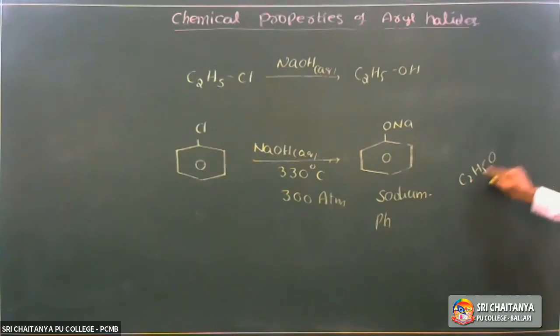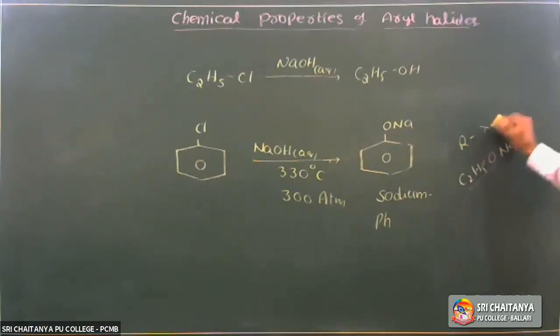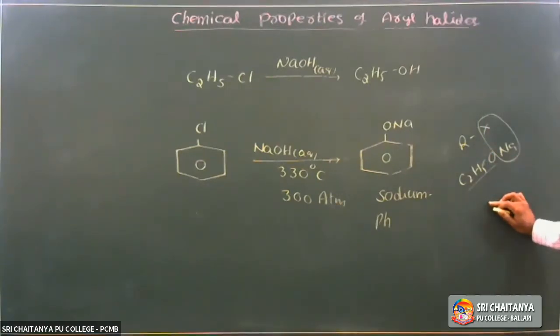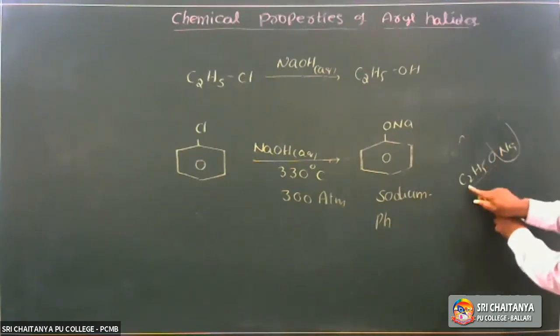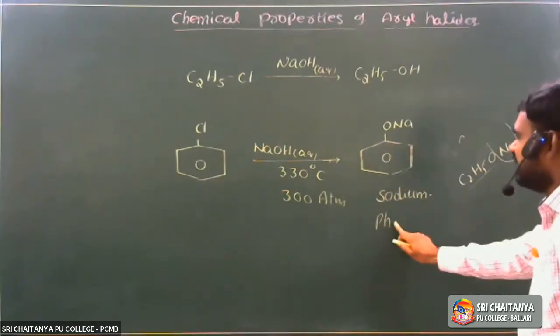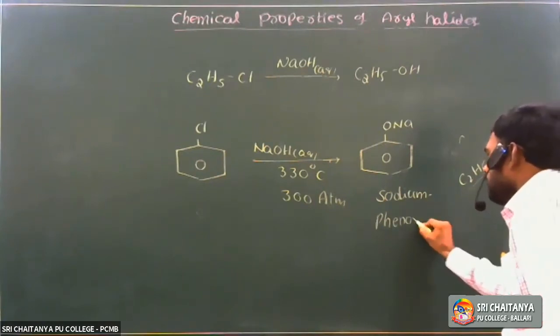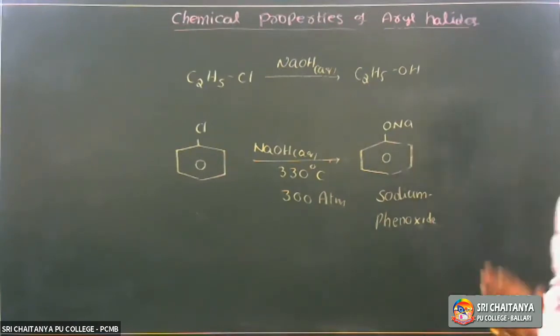C2H5ONa is called sodium ethoxide, with an ethyl group attached to oxygen. It is used in Williamson's synthesis: alkyl halides react with sodium alkoxides and an ether is obtained. So this is sodium alkoxide, meaning sodium ethoxide. C6H5 is called phenyl, attached with oxygen, so it is called sodium phenoxide. So what is the intermediate compound? Sodium phenoxide.